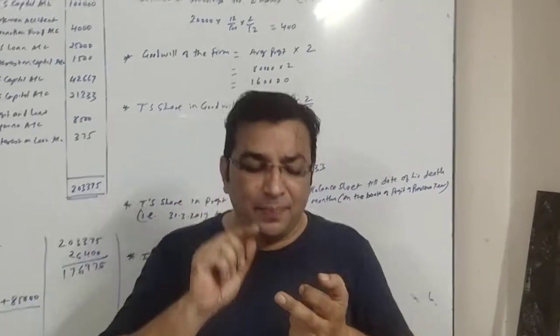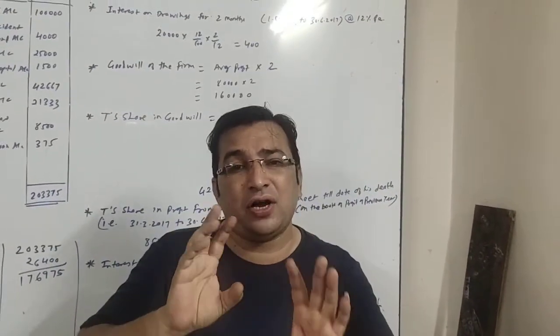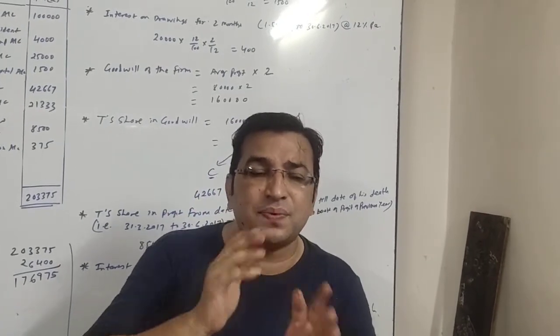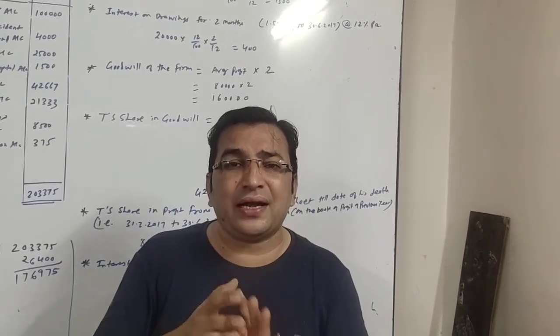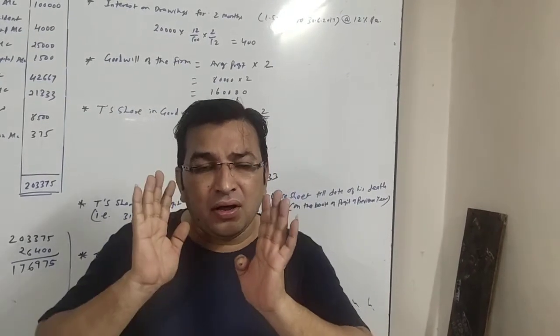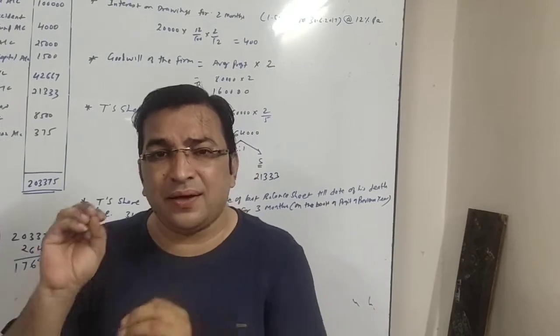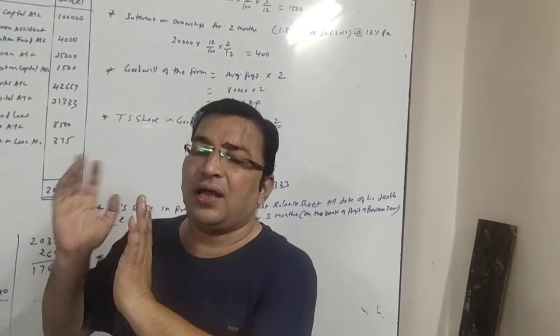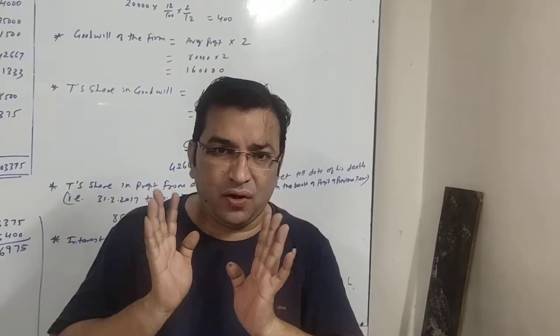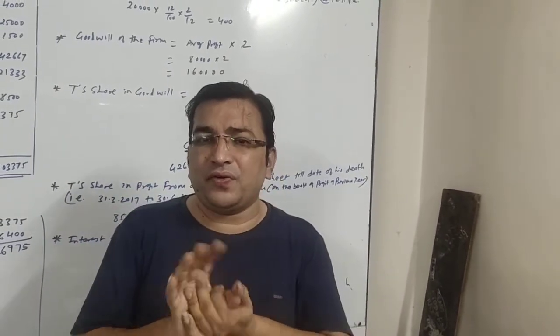Normally when any partner dies, we prepare his capital account, and whatever is the balance of his capital account is transferred to his executor account. Here they have directly asked us to prepare the executor account, so whatever we record in the capital account, the same things we will record in the executor account. So let us start without wasting time.